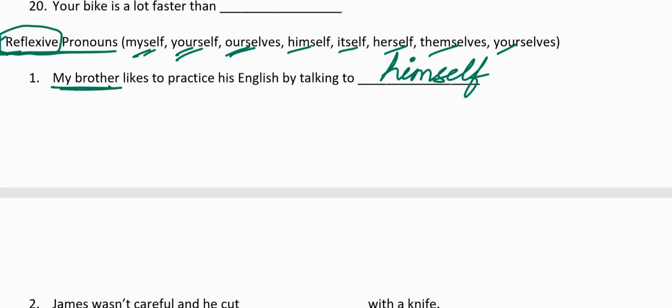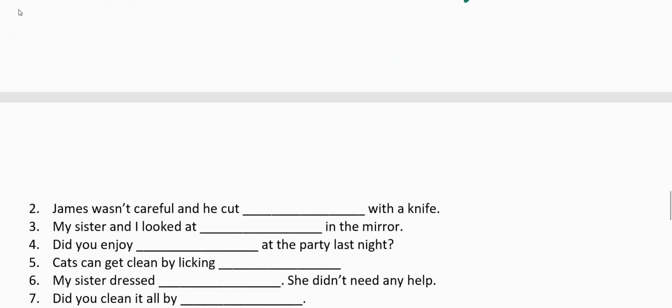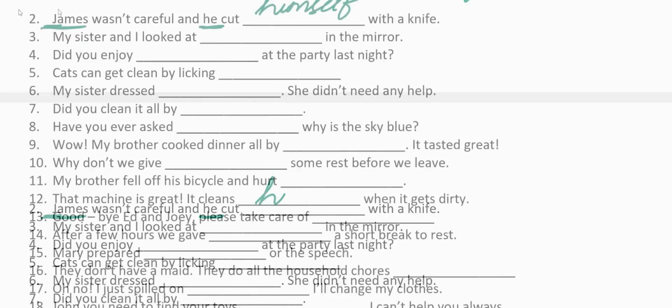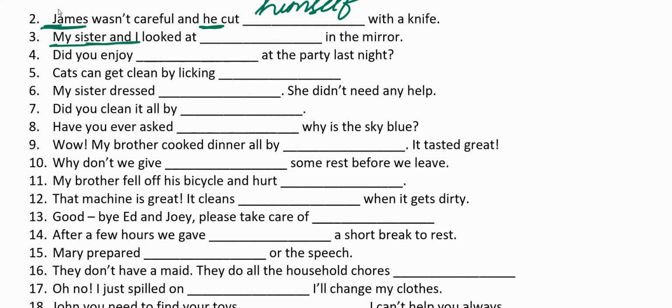In the second sentence, James wasn't careful and he cut dash with a knife. He cut myself with a knife? No. We know that James is the subject. He wasn't careful, so he cut himself. My sister and I can be understood as we. So, we looked at ourselves in the mirror.